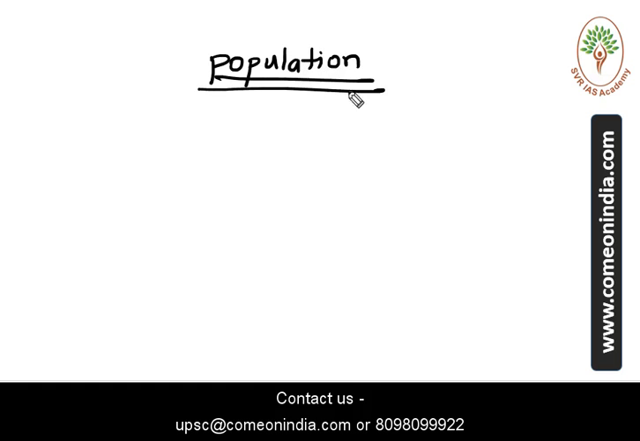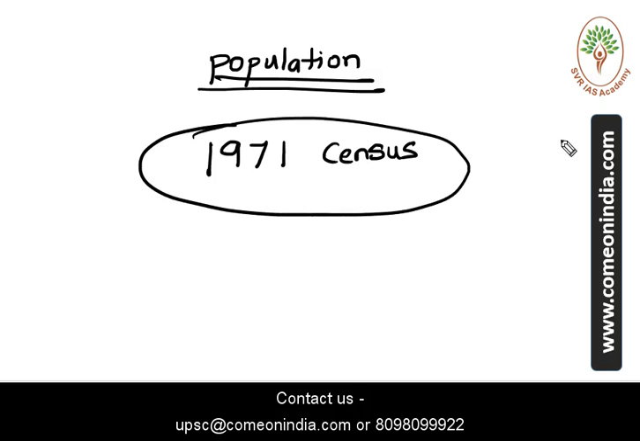Here one question you may ask: how is the population decided, because the population of a state increases or decreases every month? What is the base value used to calculate the state population? It is the 1971 census. The 1971 census is used to calculate the population of the state in the presidential election. It is an important point for the prelims examination.